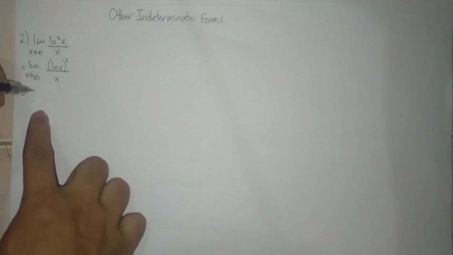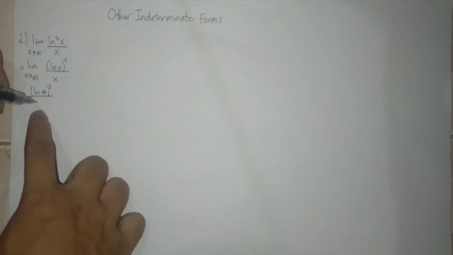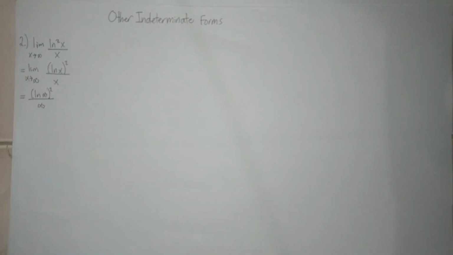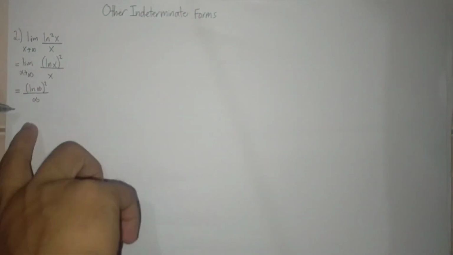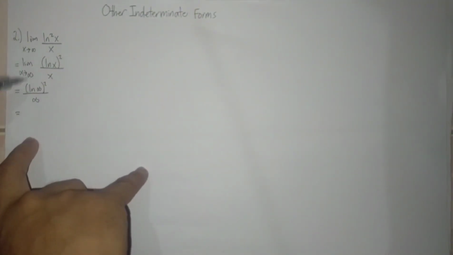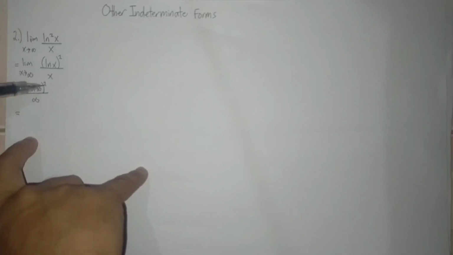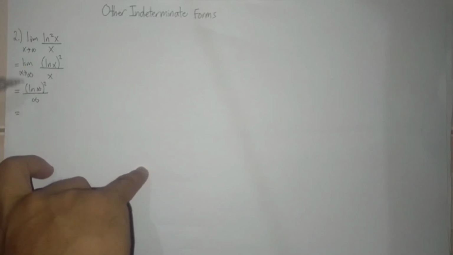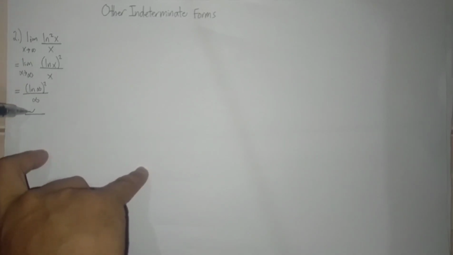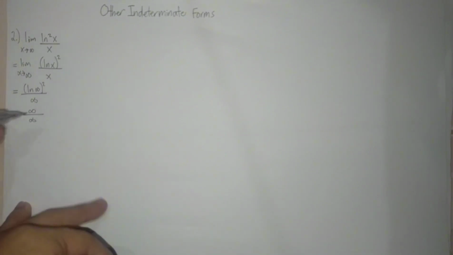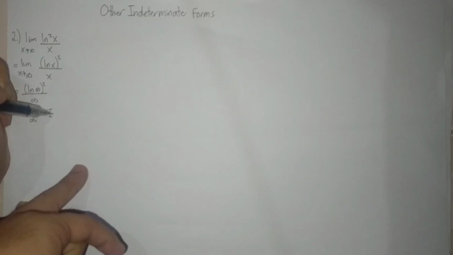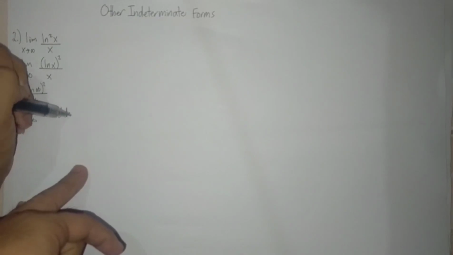So applying the limit, we have quantity squared of ln infinity over infinity, and the value of ln infinity is infinity, then squared, also infinity, so we have infinity over infinity. So the limit is indeterminate.